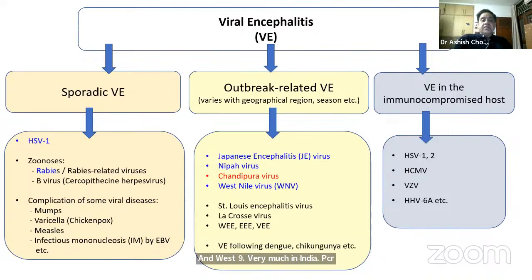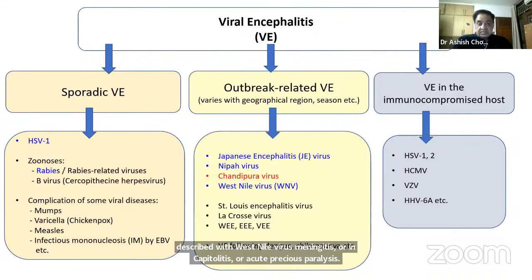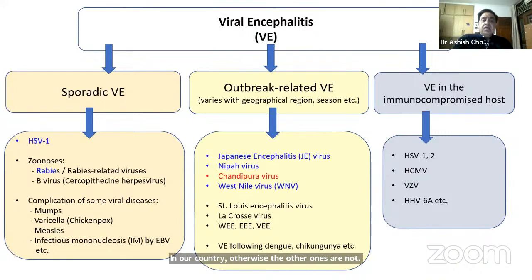PCR-proven cases have been described with West Nile virus meningitis, or encephalitis, or acute flaccid paralysis in our country. Otherwise, the other ones are not in India. St. Louis in the Americas, and Western equine, Eastern equine, Venezuelan equine encephalitis viruses in the Americas again. And of course, when there's an outbreak of dengue or chikungunya, in small upsurges and outbreaks, you may see a few cases of dengue-related encephalitis also.